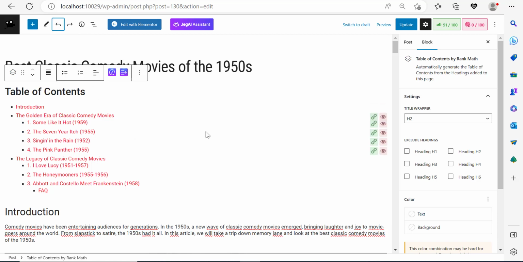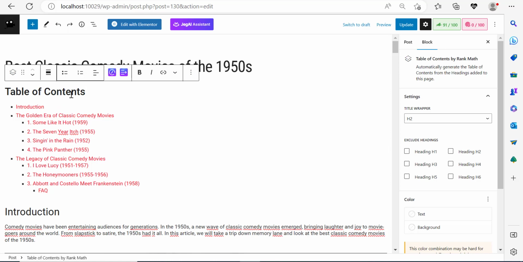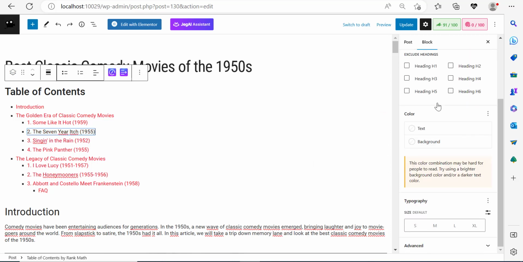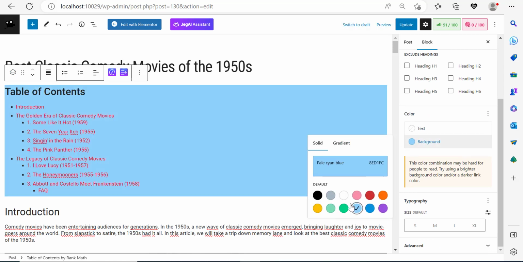Let me click on my table of contents to make sure it is selected. Normally here, I should be able to control the text. But anyways, I think if you just keep it like this, it's going to look fine. Let's try to change the background.